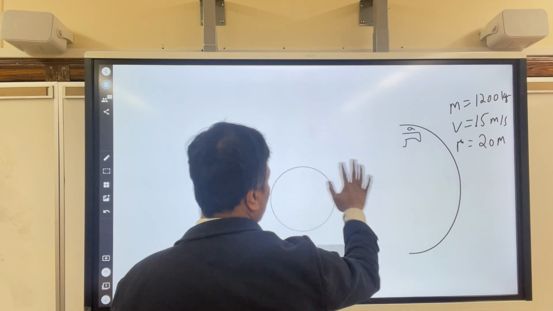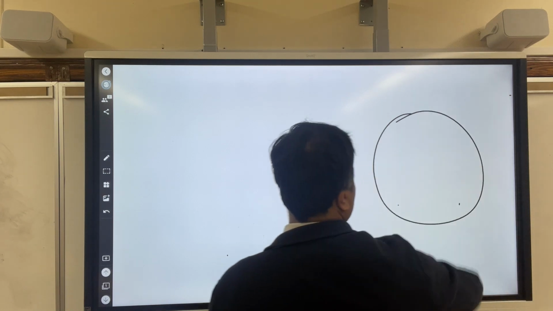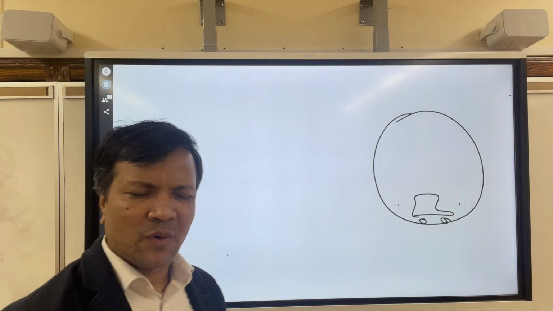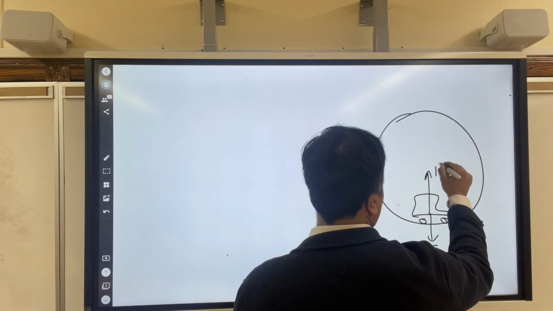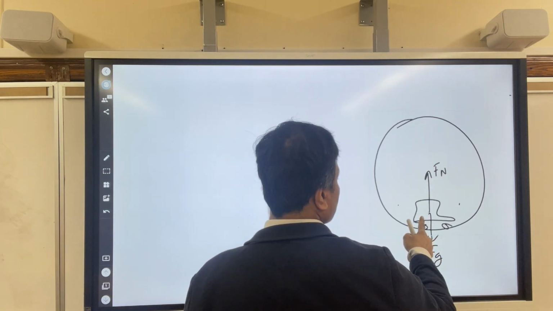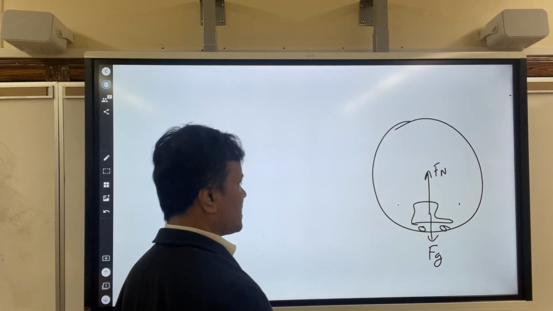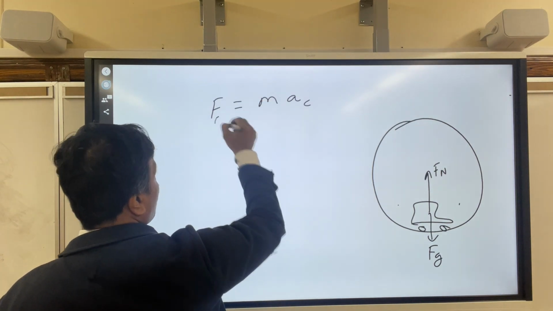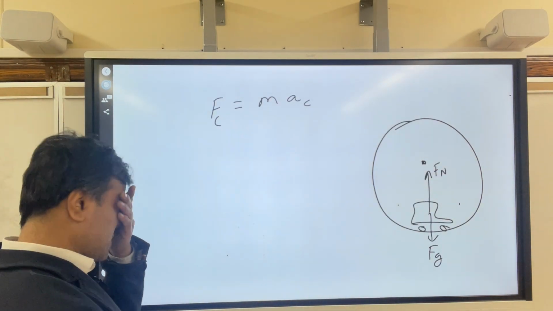Okay, now that takes us to problem number 4. Problem number 4, instead of top, I'm going to put you on the bottom, because at some time, roller coaster has to be on the bottom, right? Now we need to derive the formula. Remember, the Fg is always downward without any exception, and Fn is upward. Fn is always upward. If this one goes there, then Fn will be reversed because the car is upside down. Get it? All right, so we're going to start with Newton's second law. This time is fast because the centripetal force is toward the center.